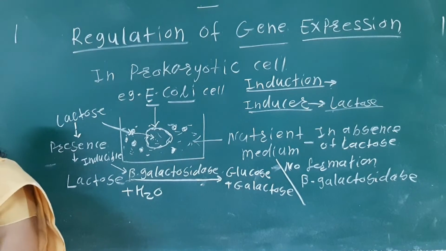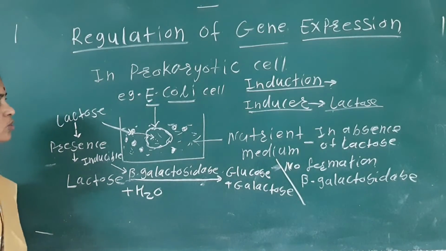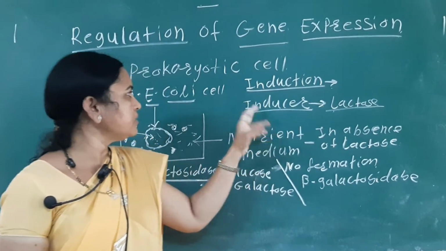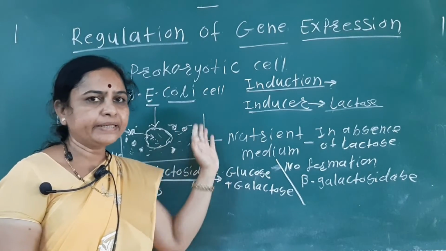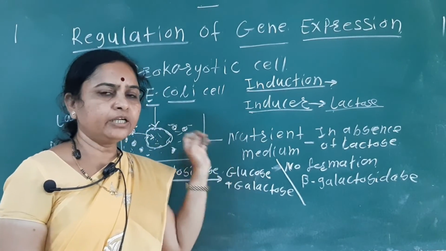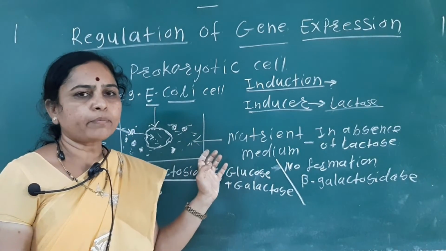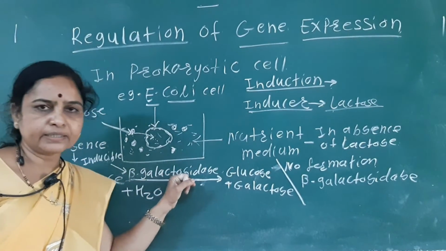So what is meant by induction? In the presence of the inducer, a set of genes is switched on. The gene present inside the E. coli cell gets switched on and expressed, and due to the expression there is the formation of the enzyme, the beta galactosidase enzyme.